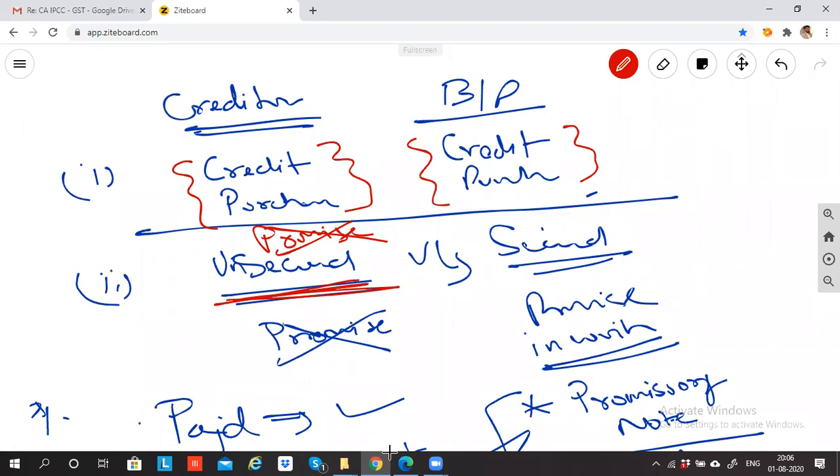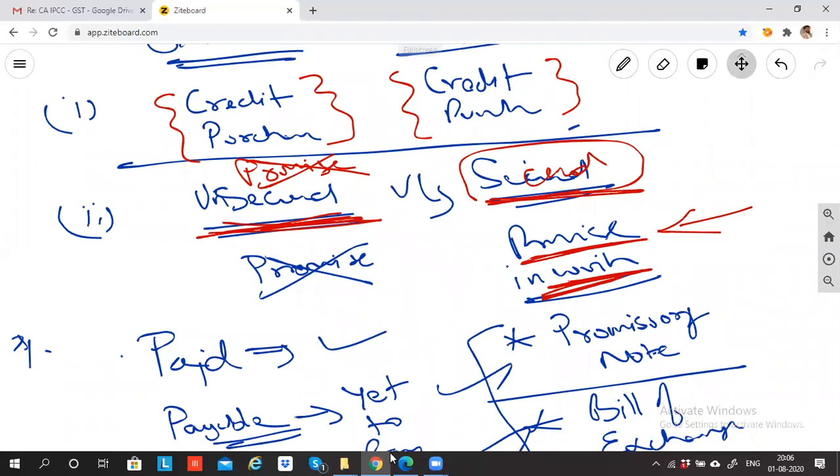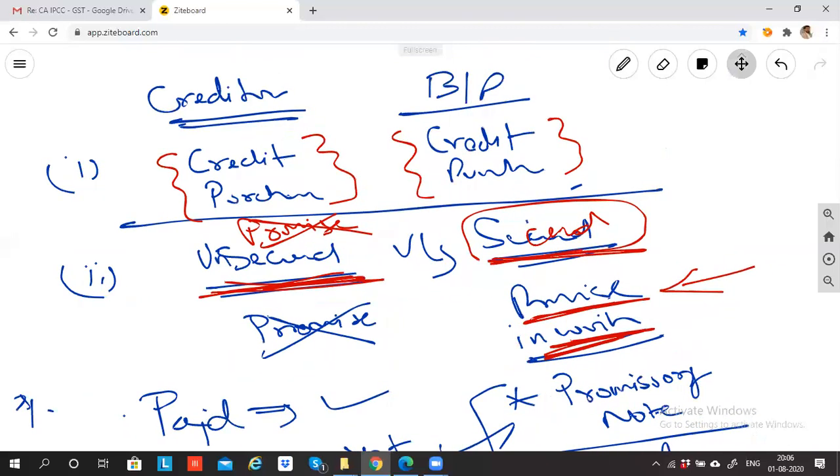In bills payable, what happens is when the goods are purchased, the supplier takes a promise from the business in writing. In writing, the promise is taken that the businessman is promising to pay so much money on a future date. If the businessman does not pay, I will take him to court. So it is a promise. So this will be called secured, and this is unsecured. So the difference between creditor and bills payable is that creditor is unsecured, bills payable is secured.